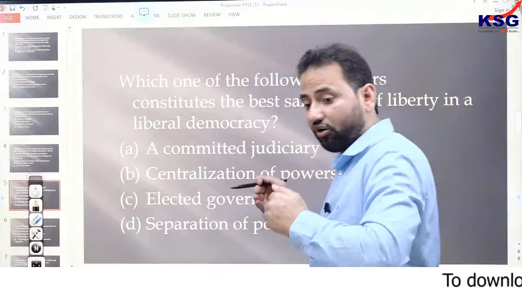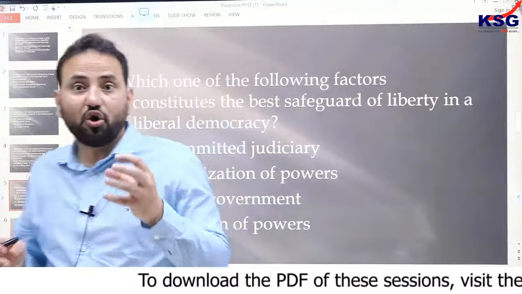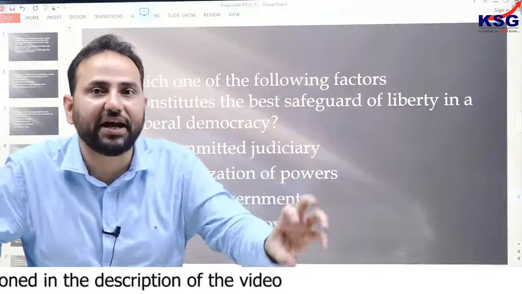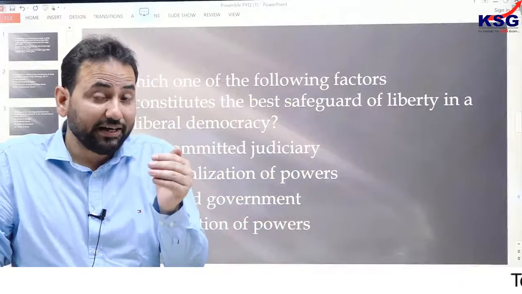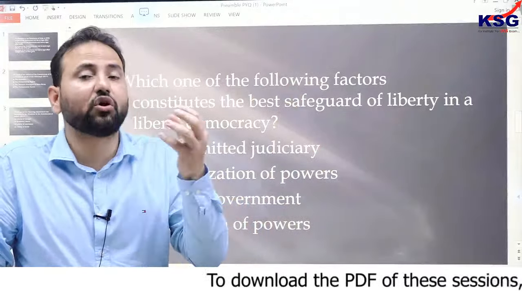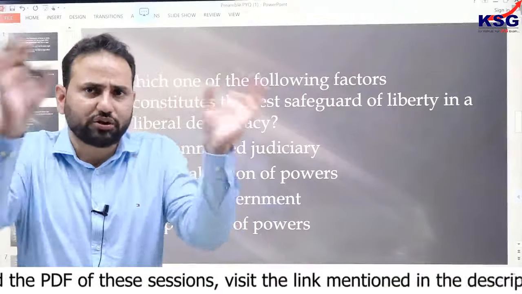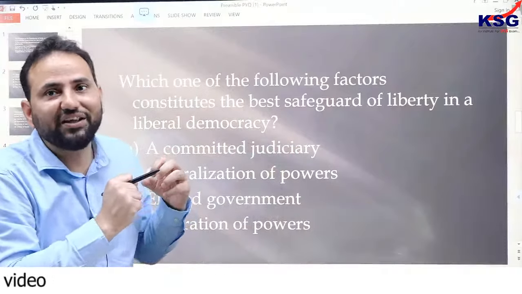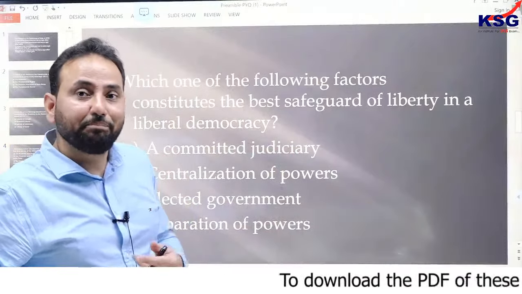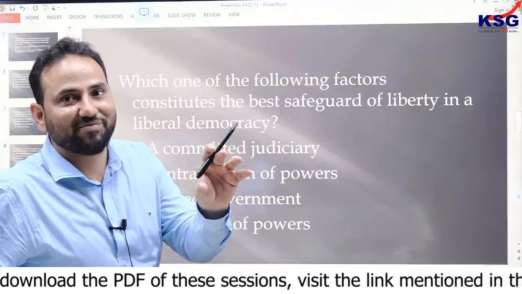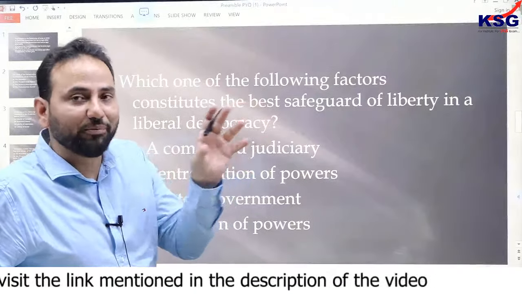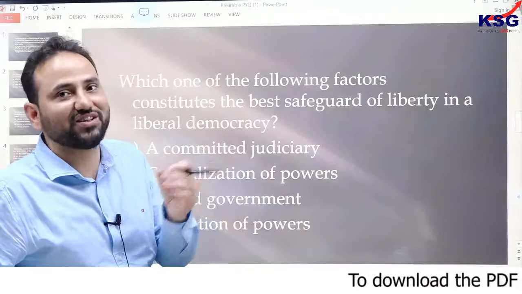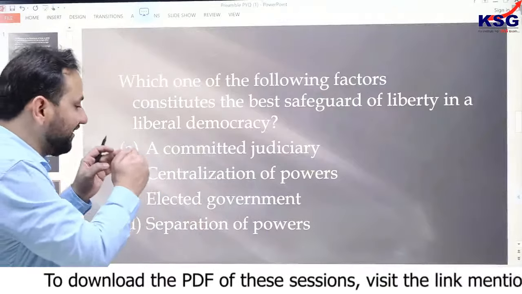That is why we say that this preamble is not only limited to the terms which are mentioned. You have to understand the philosophies associated with that, and that is why this preamble can also be seen as the philosophical background of the Constitution of India. The whole philosophy of the Constitution is based on this preamble only. And that is why the judiciary specified once that the preamble works as the guiding star, the North Star. I hope you know this North Star. When you sit with your grandparents, they may tell you the story of this North Star. So this preamble works as the North Star.